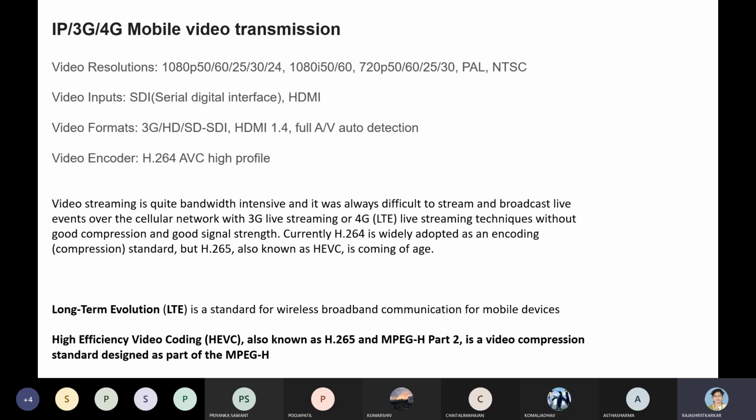But first we'll go through what are the different features which are being used for the transmission of the videos. This is live data, which has been transmitted over the 3G lines or the 4G line, that is third generation or fourth generation mobile transmission, which we are going to go through.